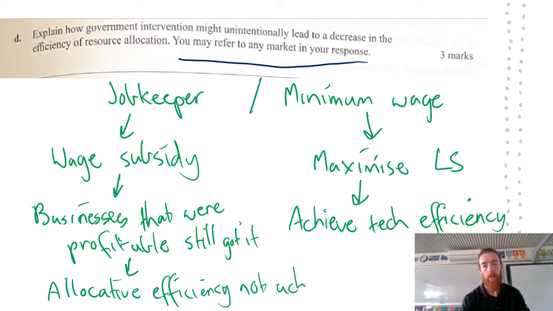As long as you talked about the intervention, what it did, what it was meant to do, and what efficiency wasn't achieved, you should be totally all right there. You could have also talked about the NBN. There's many different things you could talk about that are going to be correct for those answers.